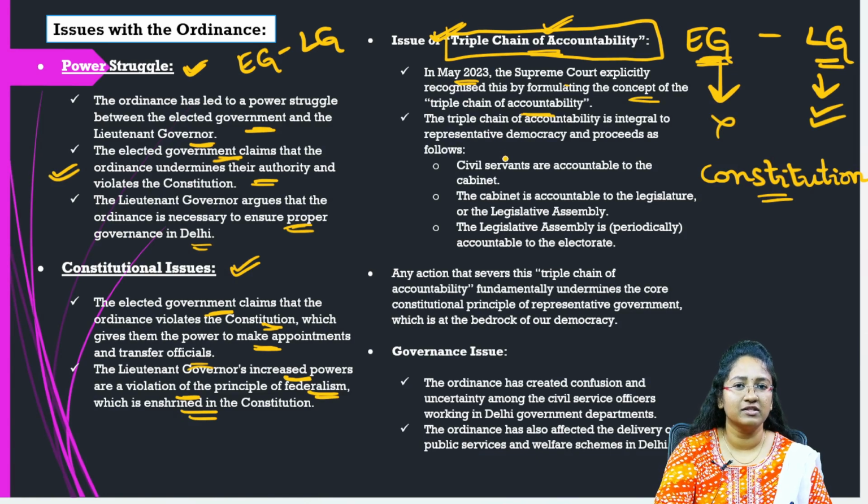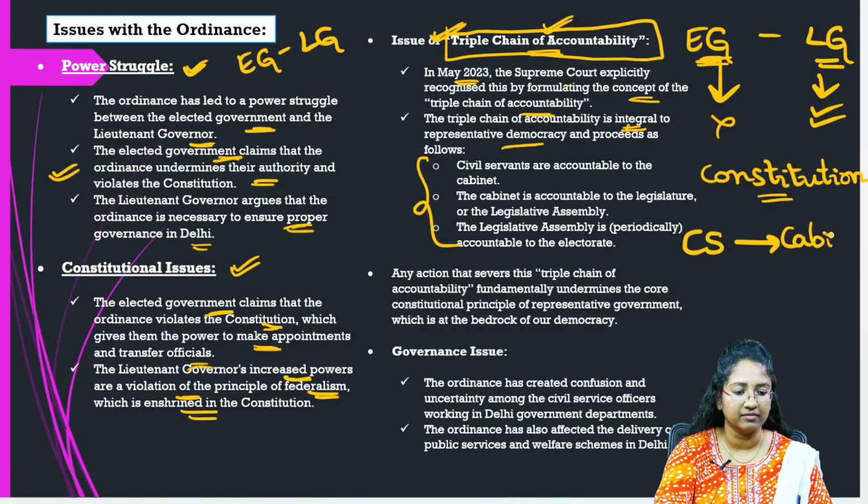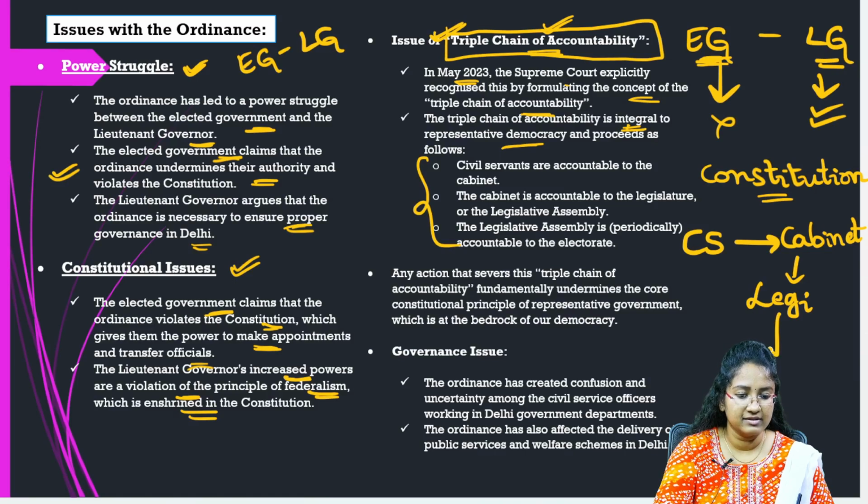So what is this triple chain of accountability? It is basically integral to representative democracy. So let's have a look at what this triple chain of accountability is. The civil servants that we have are accountable to the cabinet, right? So the civil servants' accountability would be to the cabinet. The cabinet would be accountable to the legislature or the legislative assembly, and the legislative assembly is accountable to the electorate.